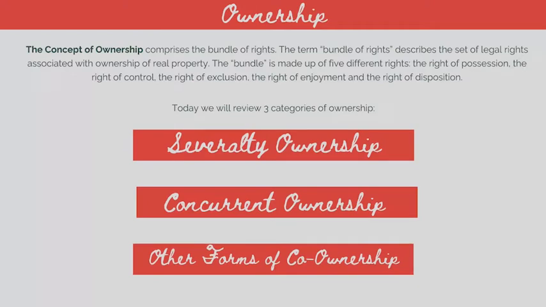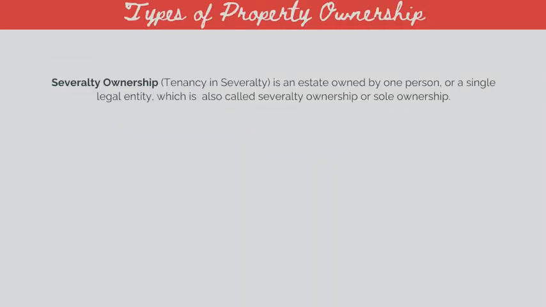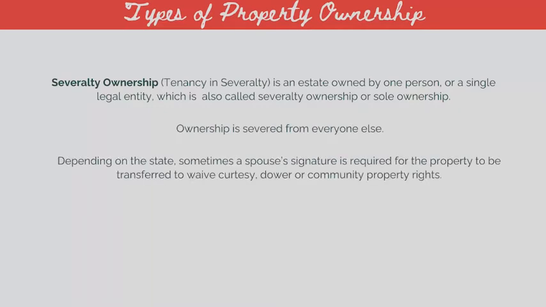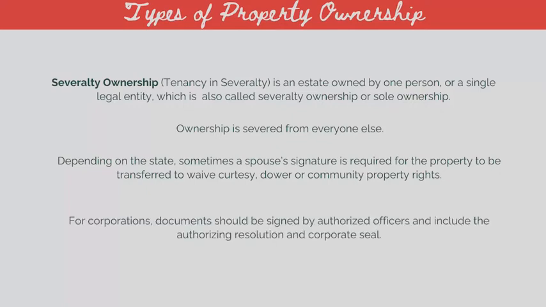Types of property ownership. Severalty ownership, or tenancy in severalty, is an estate owned by one person or a single legal entity, which is also called sole ownership. Ownership is severed from everyone else. Depending on the state, sometimes a spouse's signature is required for the property to be transferred to waive courtesy, dower, or community property rights. For corporations, documents should be signed by authorized officers and include the authorizing resolution and corporate seal.